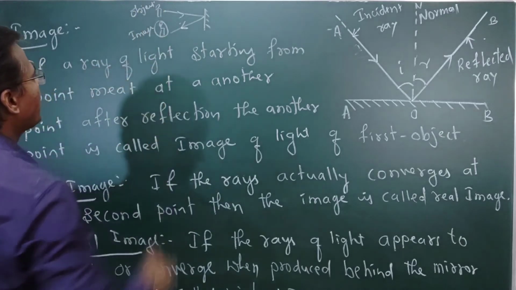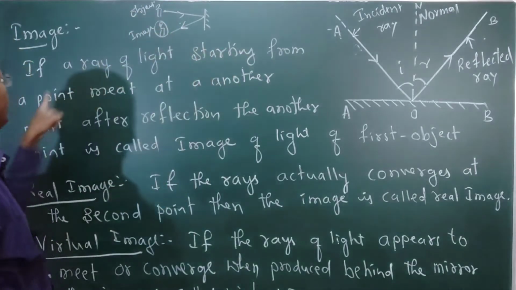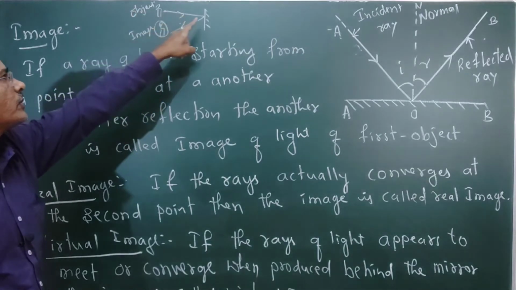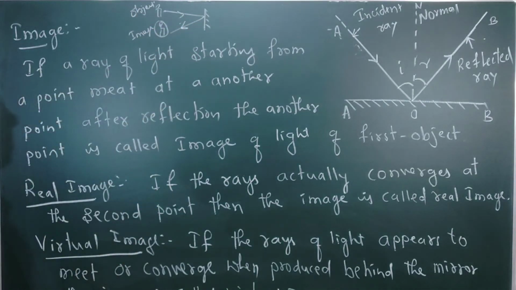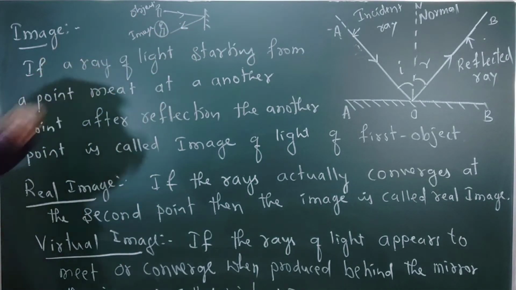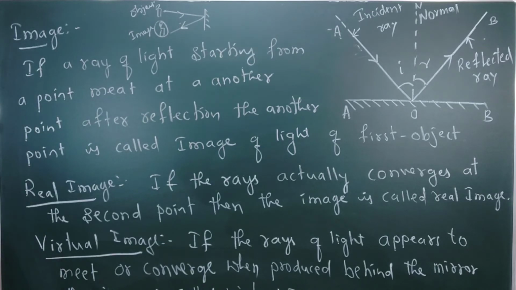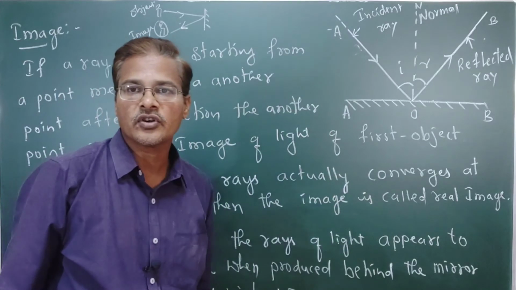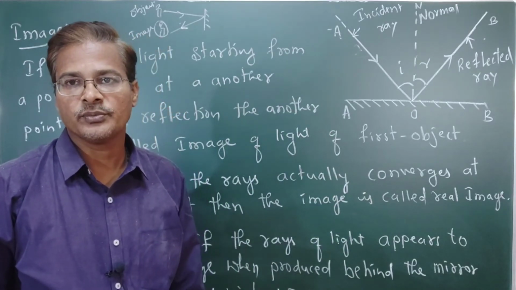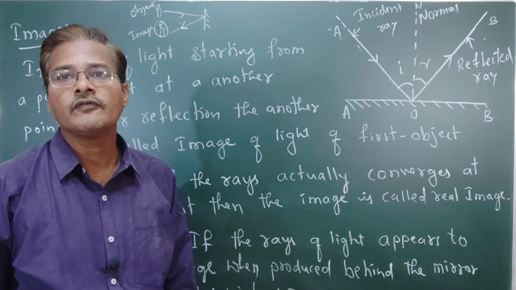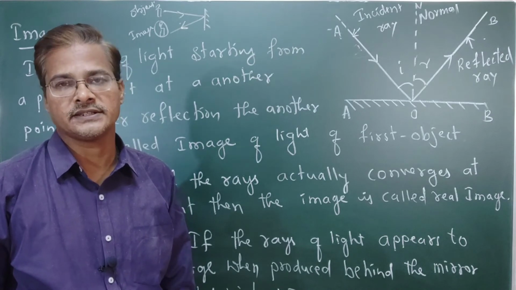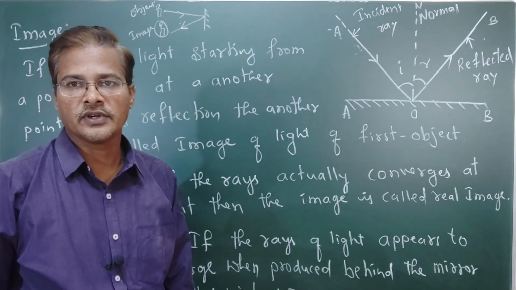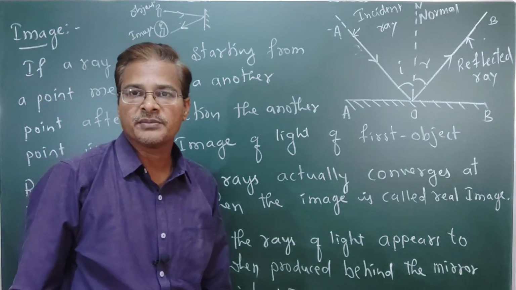If a ray of light starting from a point meets at another point after the reflection, the other point is called the image of the first object. Okay, followed? So that is the image of the first object.